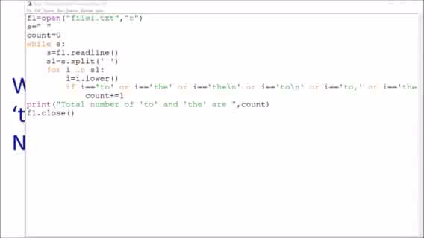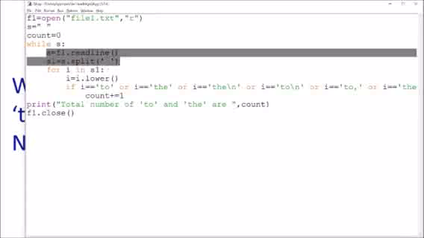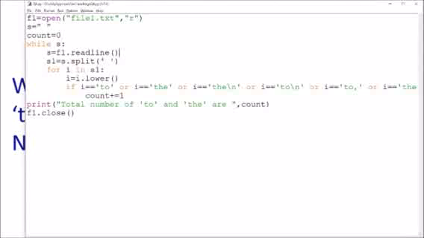So this is the program. In this we have to count all 'to' and 'the', and the same thing I have followed. To start with an infinite loop, s is equal to space, so that at least one time it will execute. Then the first line is read, and the first line is converted into a list of words.